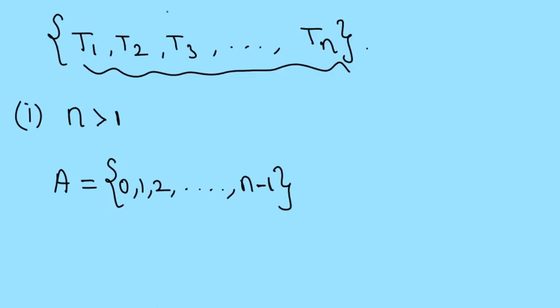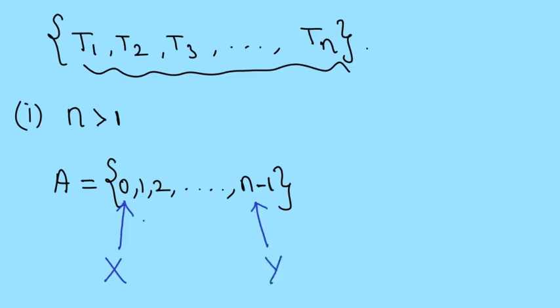So these truth tellers T1 up to Tn, they must have said all these numbers starting from 0 all the way to n-1. Alright, great. Now consider, since n is greater than 1, this set has more than one number. So consider the person who has said 0, let that person be x, and consider the person who has said n-1, let that person be y.